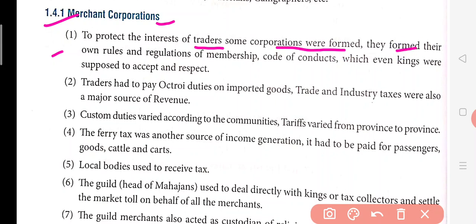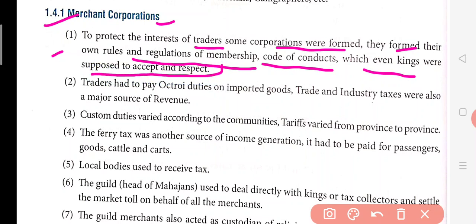They formed their own rules and regulations of membership. If you want to become a member of that particular corporation, then there are some rules and regulations, a code of conduct, which you will have to follow. Like if meetings are there, then you will have to come and attend. Even the kings were supposed to accept and respect it. Even the kings at that time used to accept this and respect it.